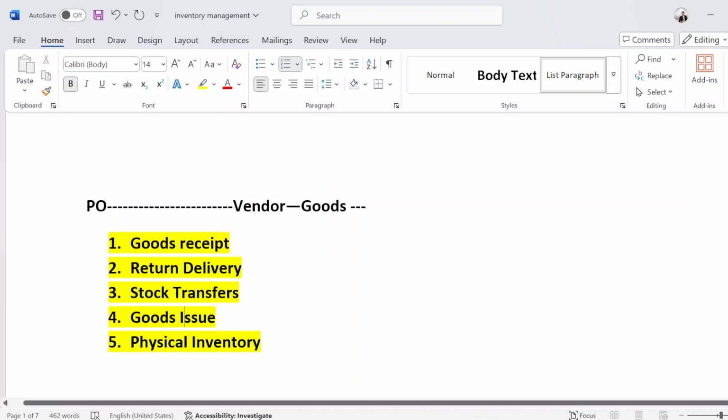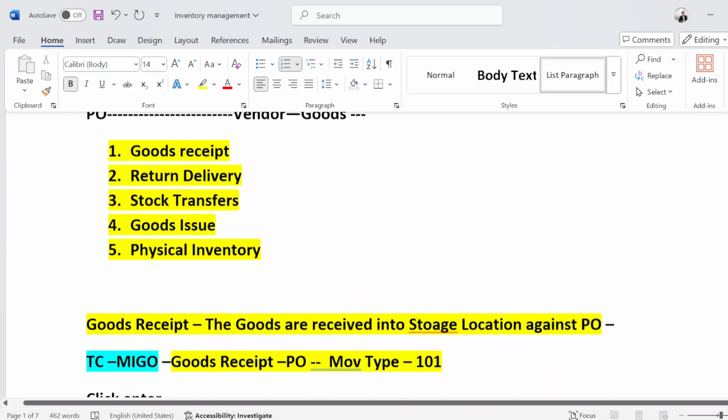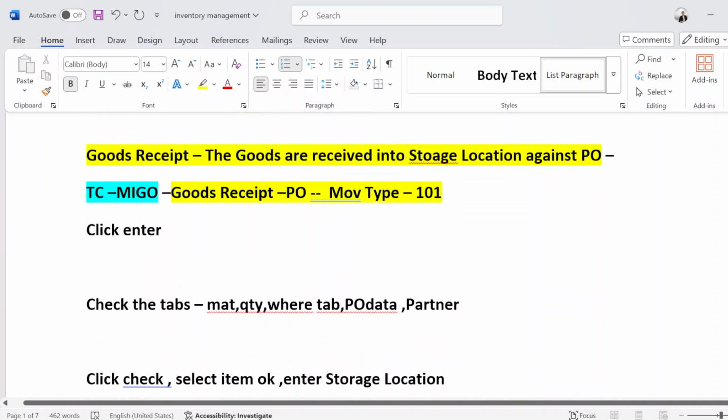Okay. And all this we will see in the inventory management concept, right? So one by one we will see. First we will see goods received. So the goods are received into the storage location against the purchase order that we will use. So let me share my screen, then we will do that.